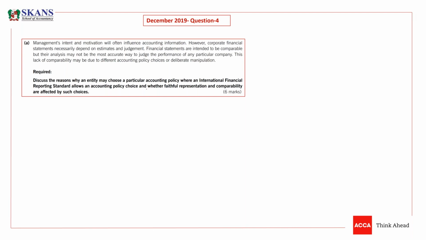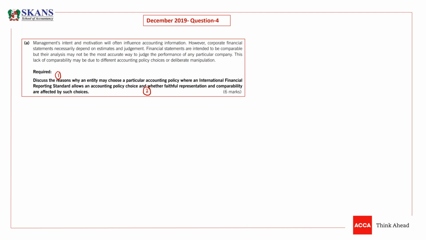Guys, 'and' means there is a second requirement. So the first requirement is to discuss the reasons why an entity may choose a particular accounting policy whenever there is a choice. And the second requirement is whether faithful representation and comparability are affected by such choices.